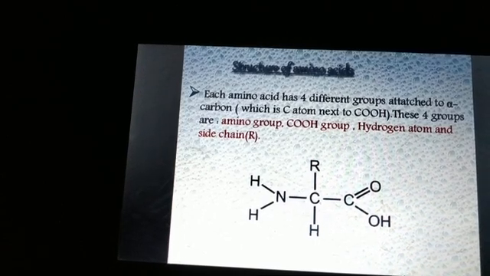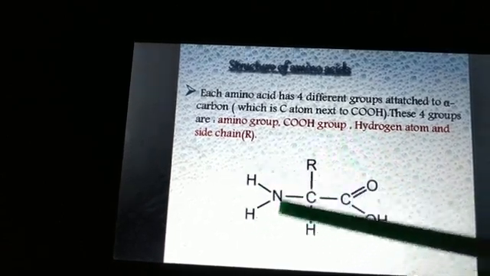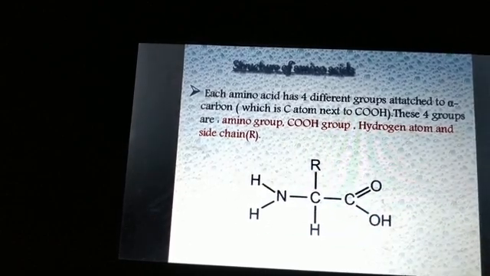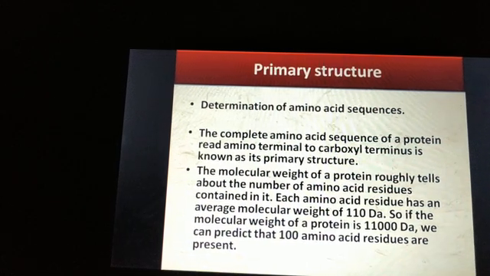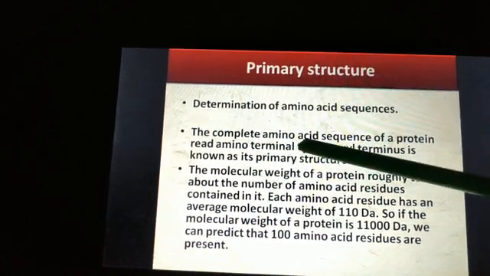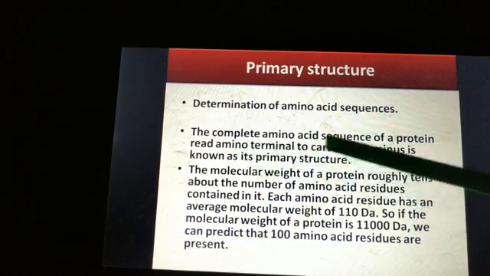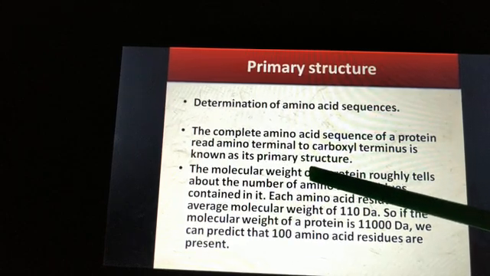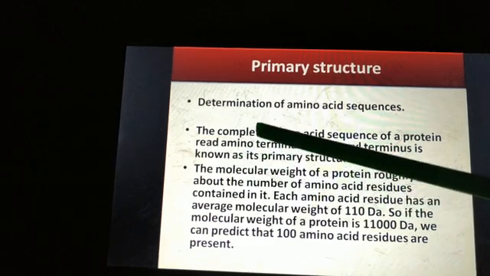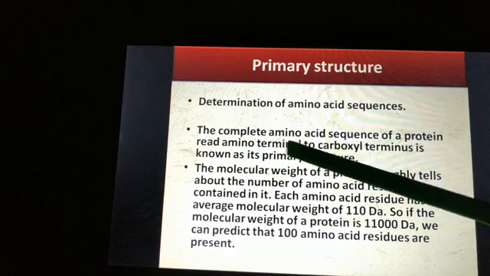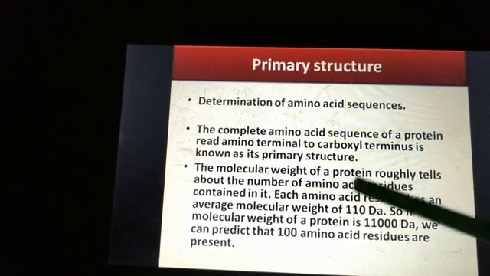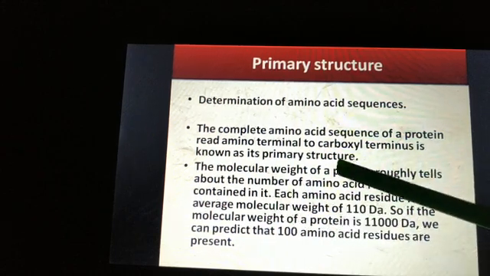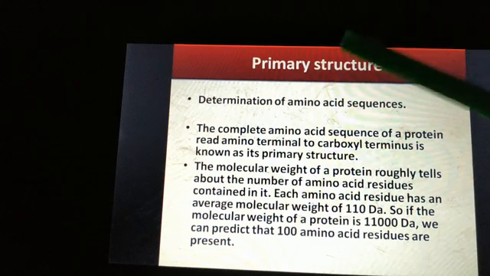Yesterday I discussed this: one side is the amino terminal and the other side is the carboxyl terminal. So the amino acids present between the amino terminal and the carboxyl terminal, the complete sequence, will give the primary structure. At both ends we have the amino terminal and the carboxyl terminal, and in between we have the amino acids, and this whole sequence gives us the primary structure.